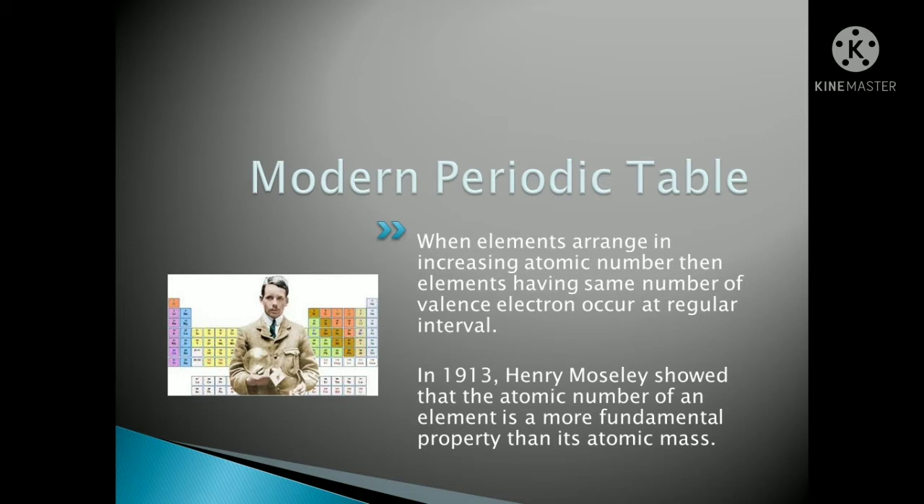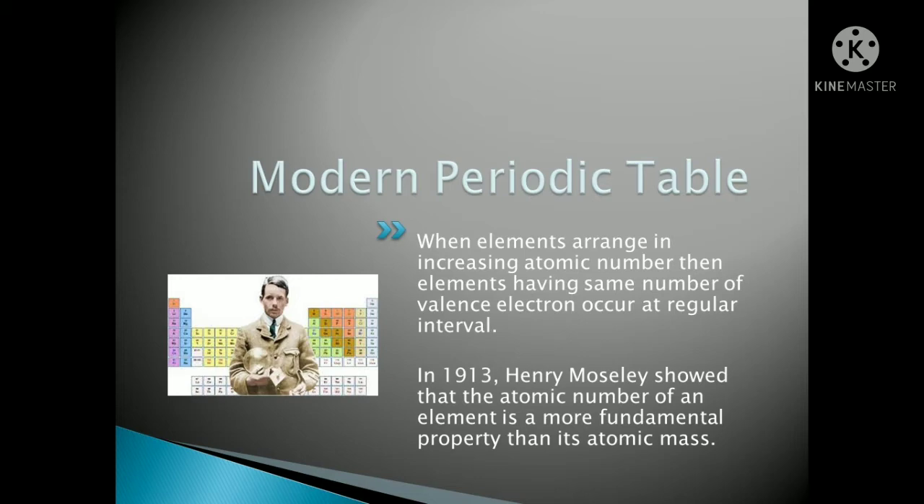Before this, 3 great known scientists had taken the idea of atomic mass, but he has taken the idea of atomic number. Now when elements are arranged in increasing atomic number, elements having the same number of valence electrons occur at regular intervals. As we have studied before in electronic configuration, the valence electron means the last electron. So the same number of valence electrons will occur at regular intervals. So he came up with the modern periodic table.